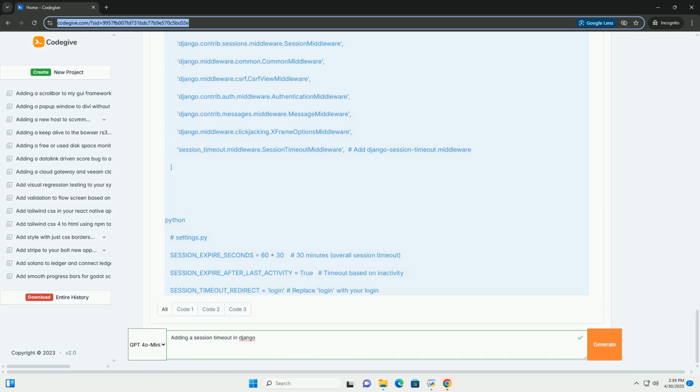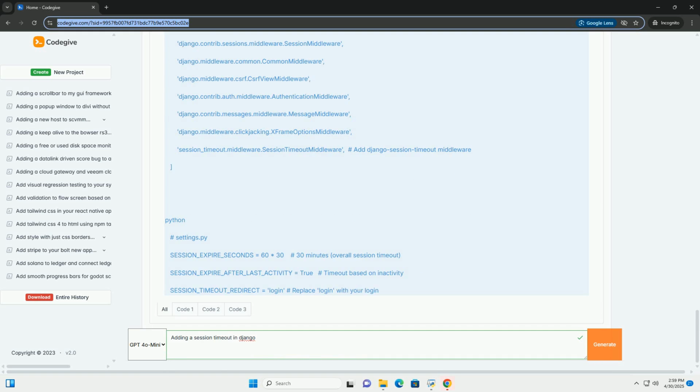Every time they make a request, the last_activity timestamp in their session is updated. If they remain inactive for 30 minutes, session_timeout_seconds equals 60*30, the middleware will detect the timeout, invalidate their session, and redirect them to the login page.